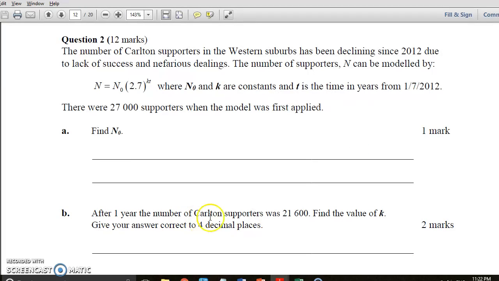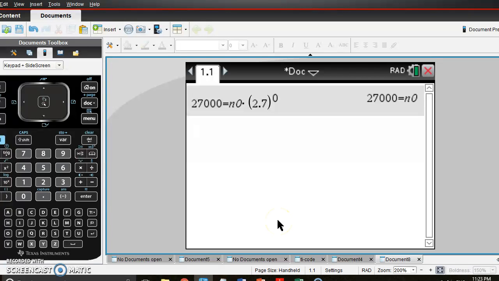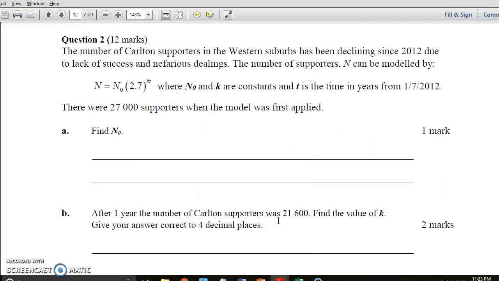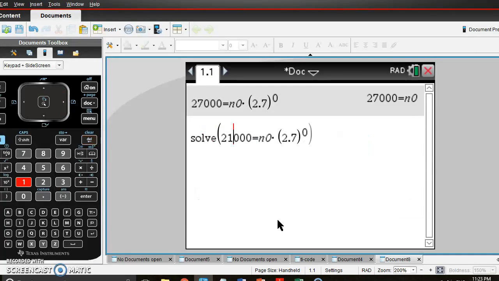After 1 year, the number of Carlton supporters is 21,600. Oh no, they have declined. Find the value of k, giving your answer correct to four decimal places. With this, we're just going to substitute some values and solve for k. So I'm saying solve, and it's not 27,000, it is 21,600 equals 27,000